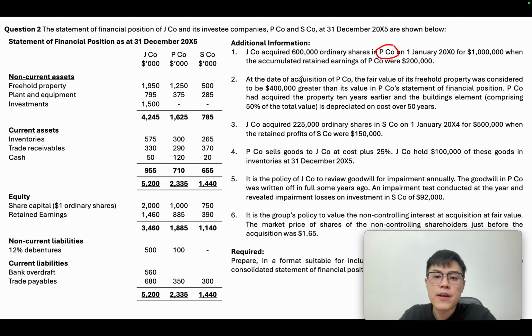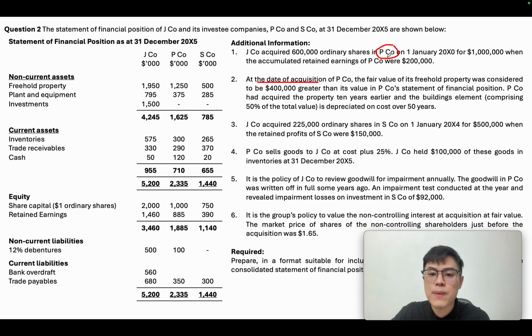Second, at the date of acquisition, the fair value of the freehold properties was considered 400 greater than the book value. So this is your IAS 16 revaluation surplus, where at the date of acquisition, the value of the property is actually higher than your book value. So you recognize that fair value adjustment. We call it revaluation surplus.